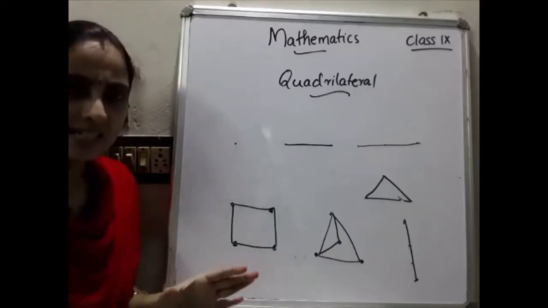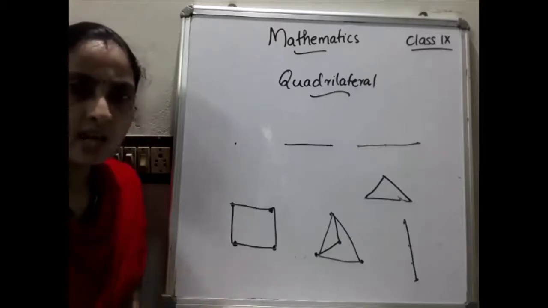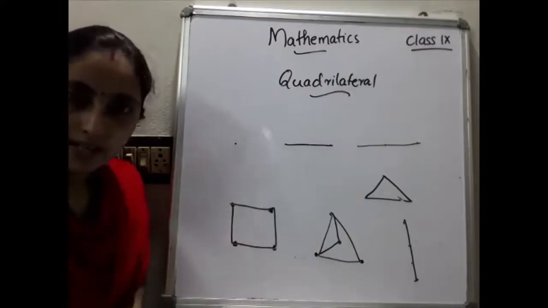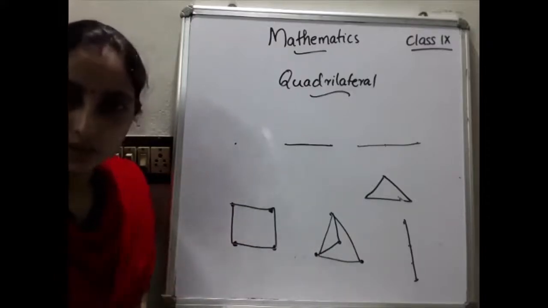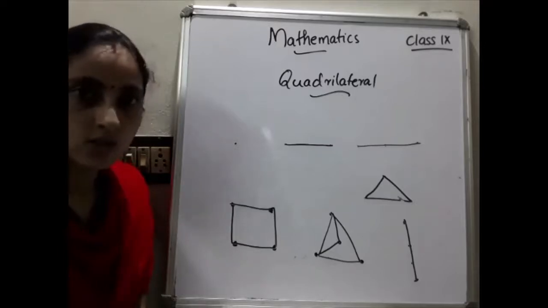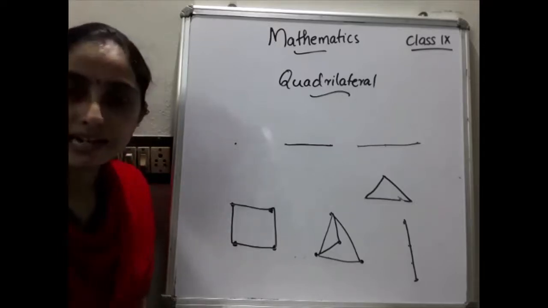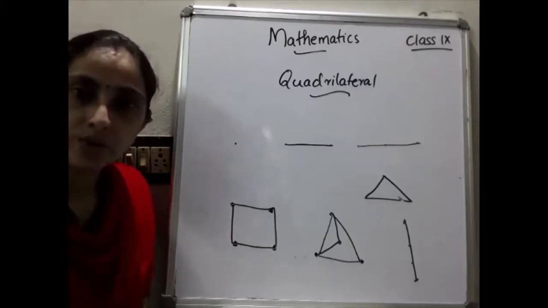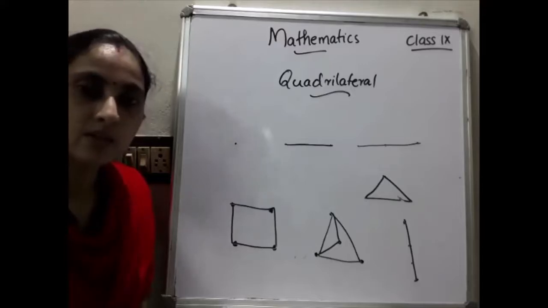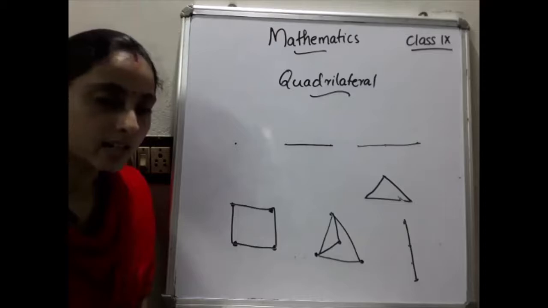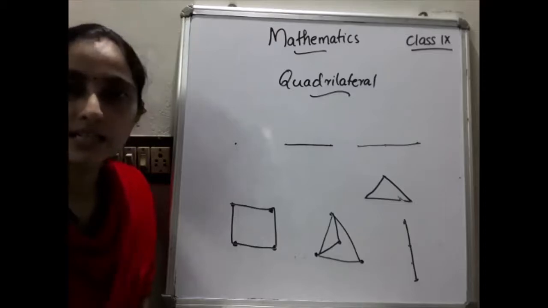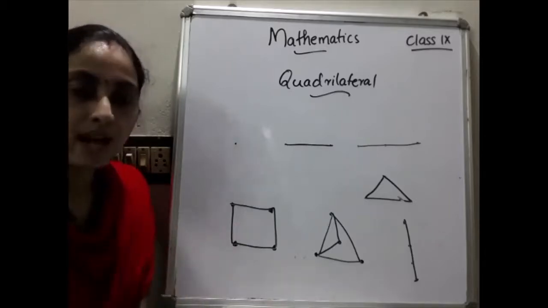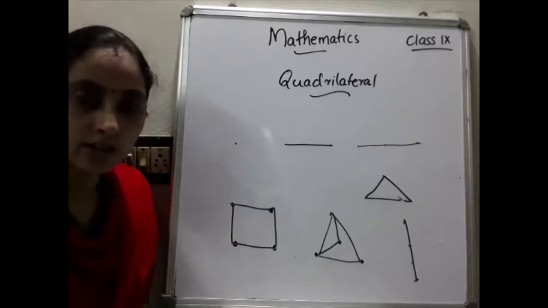So in this lesson I will not go through the theorems and all, but just give a brief description about quadrilaterals and what types of quadrilaterals there are. Only the basic concepts I am explaining here, and I will give you 8 theorem statements only. You have to learn those 8 theorem statements by heart. In the previous chapter we went through the congruence rules, and every class I explained the congruence rules. So here I am explaining these 8 basic theorems of this chapter. In the continuing classes also I will just go through the theorem statements only, not the proofs.